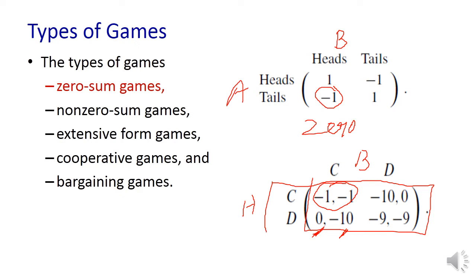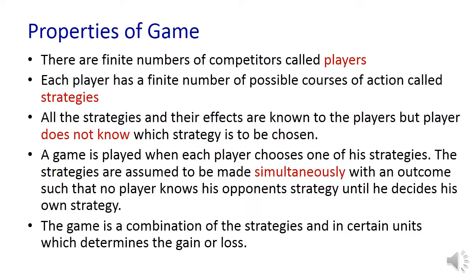In our syllabus, in our context, we just focus on the first one, zero sum games. So all types of games that we discuss in the future are nothing but zero sum games. Other than this, we also have extensive form games, cooperative games, and bargaining games. We just focus on zero sum games. So let us understand some of the properties of a game.